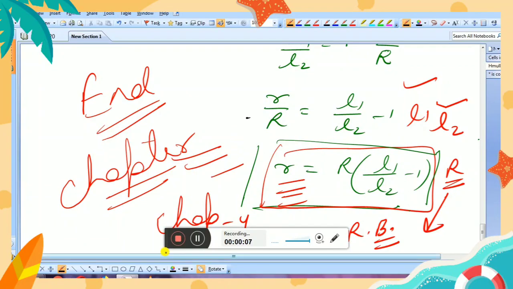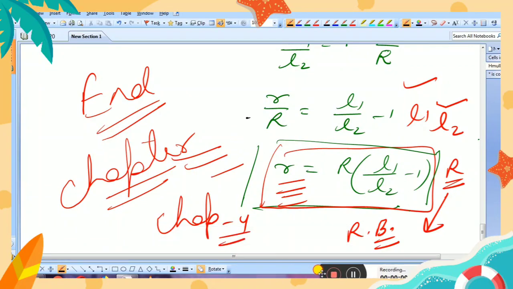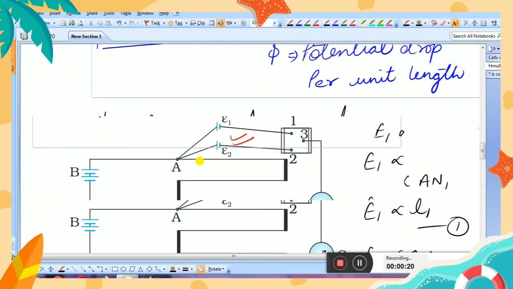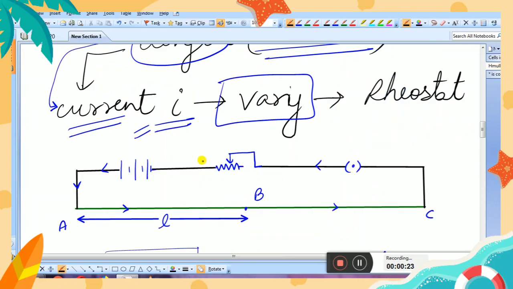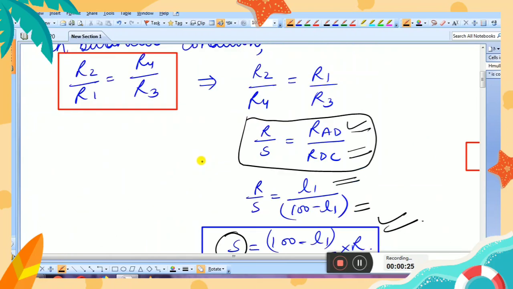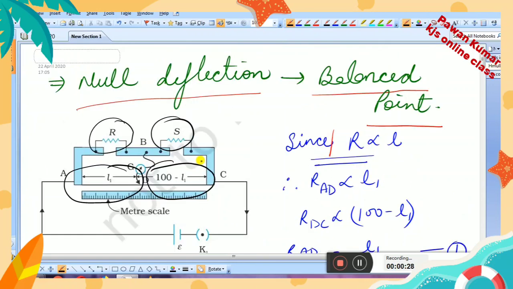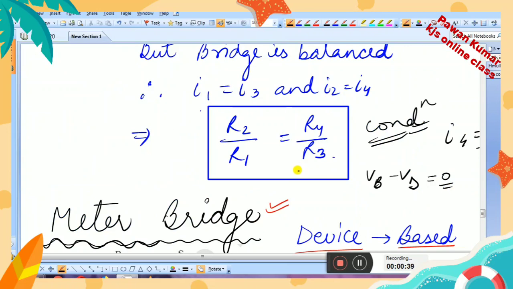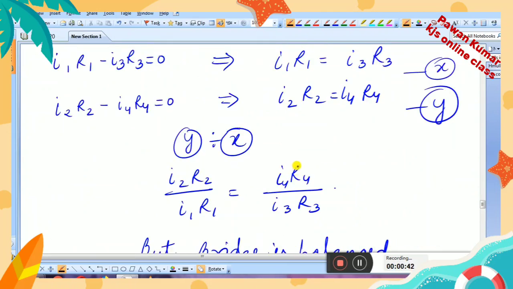Children, yesterday we studied many topics. But in those topics, we have to do one correction, and that topic is Wheatstone Bridge. These are all things you studied yesterday: this was potentiometer, then this was meter bridge. Before that we studied potentiometer, Wheatstone Bridge. This was the part where we need to do some correction.